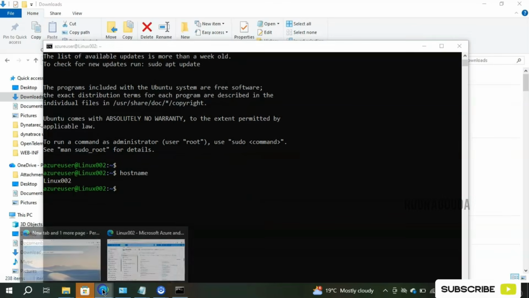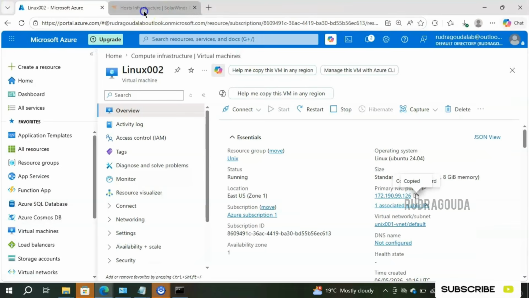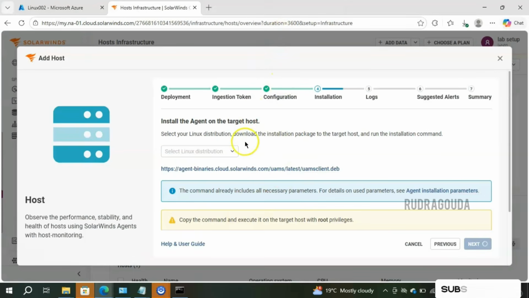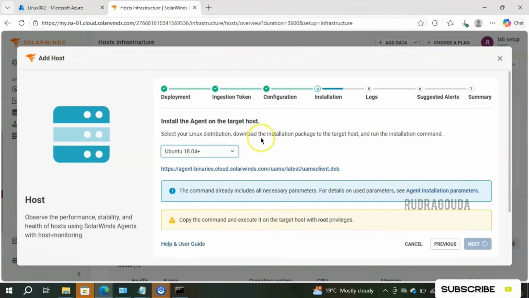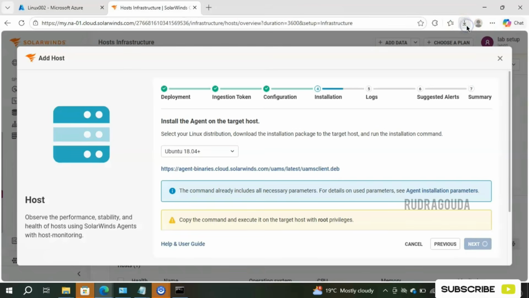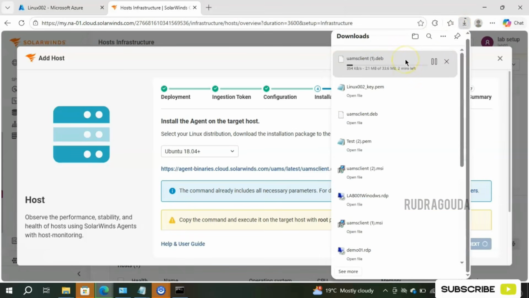After that, I'll go back to my SolarWinds console, and it is mentioning here that we need to download the package. We are using Ubuntu, so let me select Ubuntu 18.04, and we need to download the package. How to download that? Either you can click on this option, so it will start downloading that particular file. You can see it is downloading. This is one way.